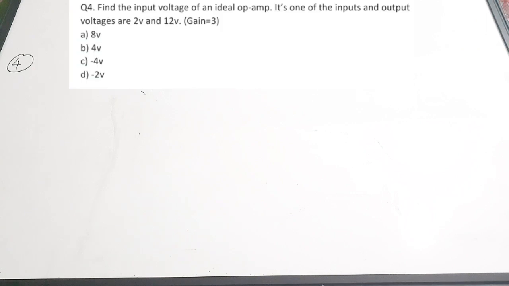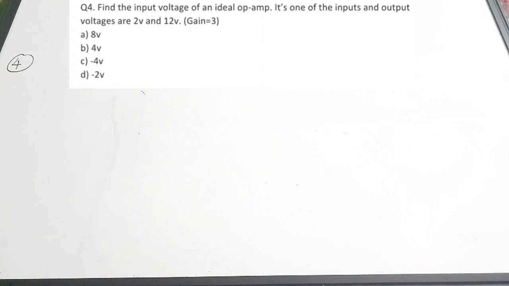So, fourth question. The fourth question is a small numerical question. Find the input voltage of an ideal op-amp. One of the inputs and the output voltage are 2 volt and 12 volt. And in brackets, it is given that gain equals 3.